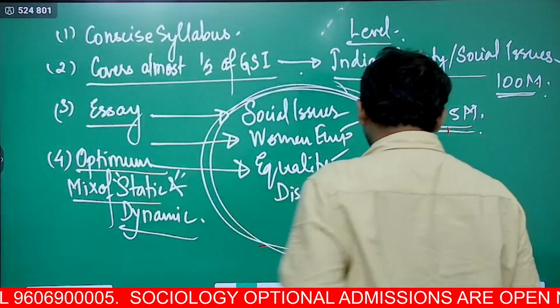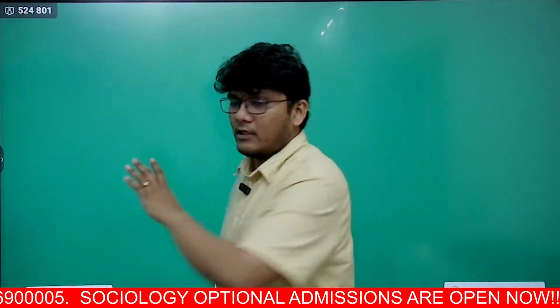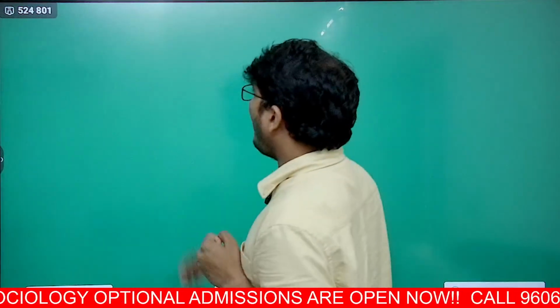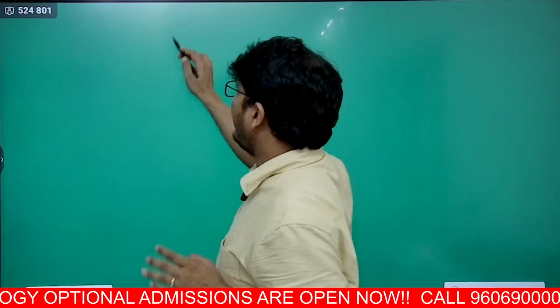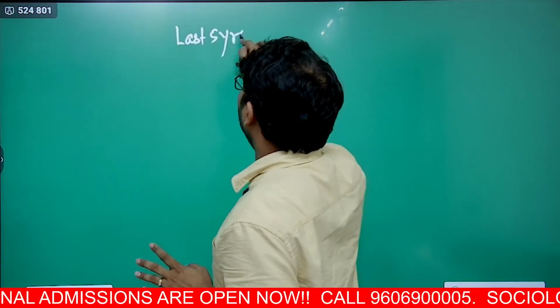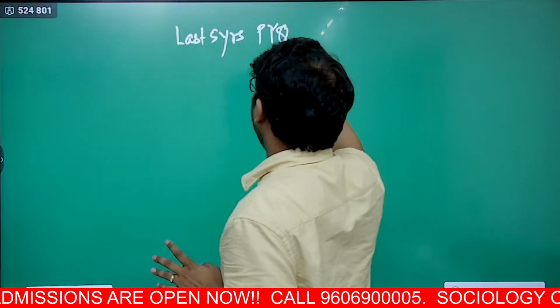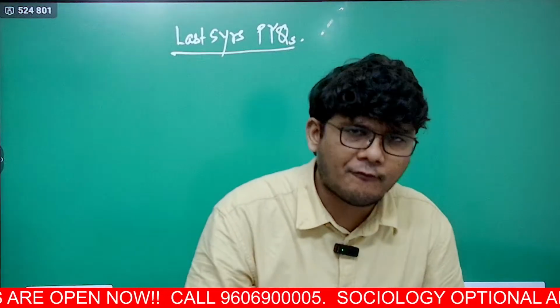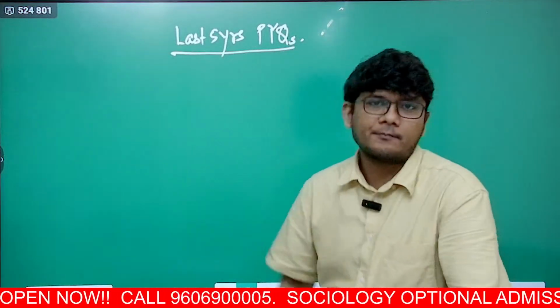So since there is a huge amount of static part in sociology optional, you can understand that if you solve just the last 5 years PYQs, you can expect more than half the paper directly from it, right?